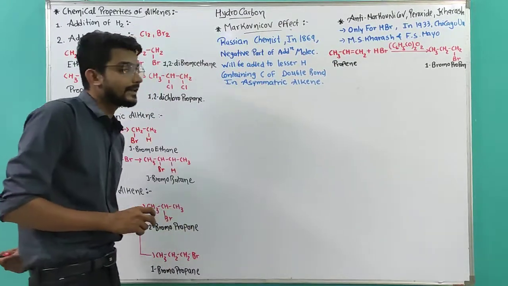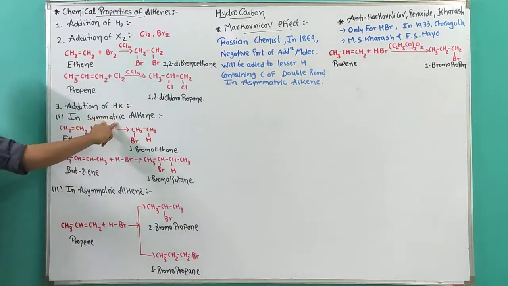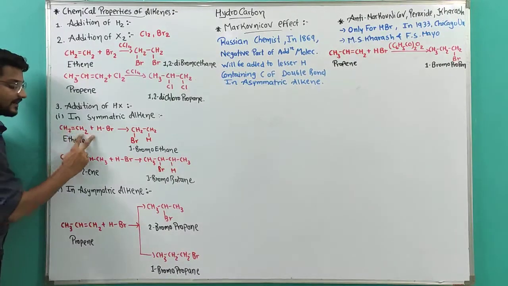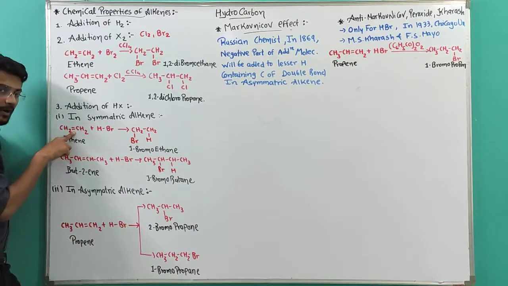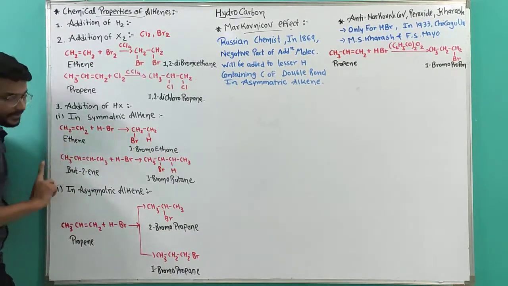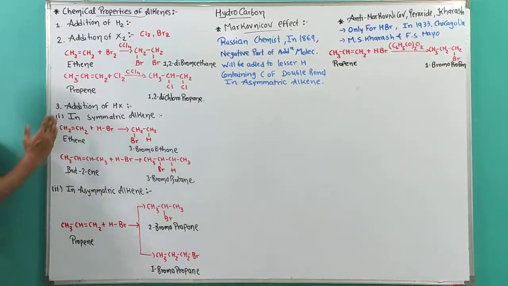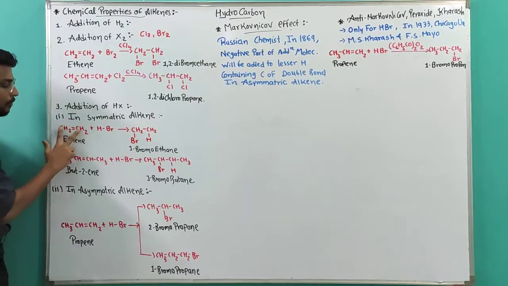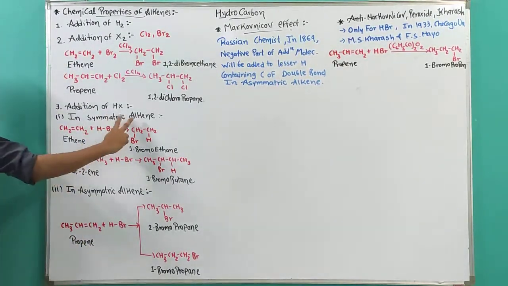What is a symmetrical alkene? A symmetrical alkene means the double bond has a similar amount of carbon on both sides. Suppose ethene. From the double bond, both sides have only one carbon. So, when we cut it down at the double bond, both sides remain equal. That's why it is called a symmetrical alkene.